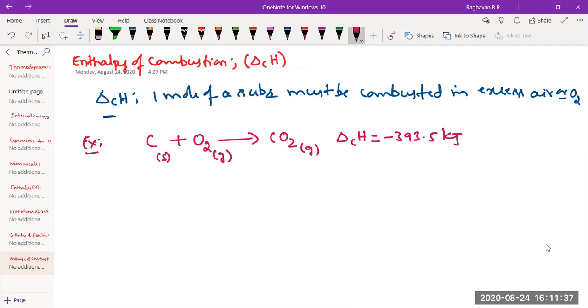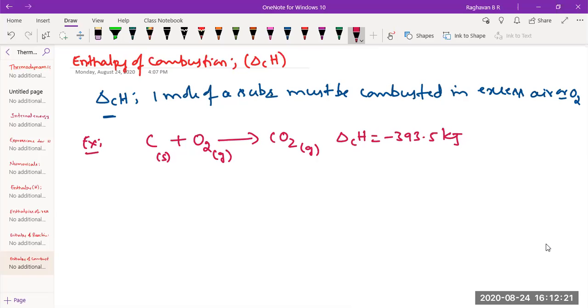So this minus 393.5 kilojoules can also be referred to as the enthalpy of formation, delta FH of carbon dioxide, or as delta CH of carbon, or you can simply say delta RH of this reaction. So this can be the enthalpy of combustion of carbon or the enthalpy of formation of carbon dioxide, because it satisfies the condition of both. Carbon dioxide is being formed from its elements, and 1 mole of carbon is burnt in excess air or oxygen.